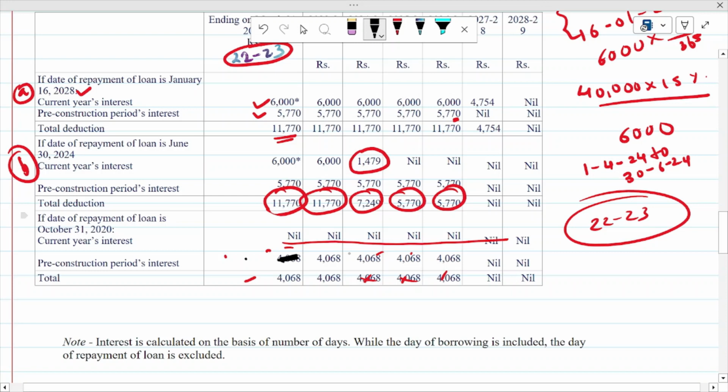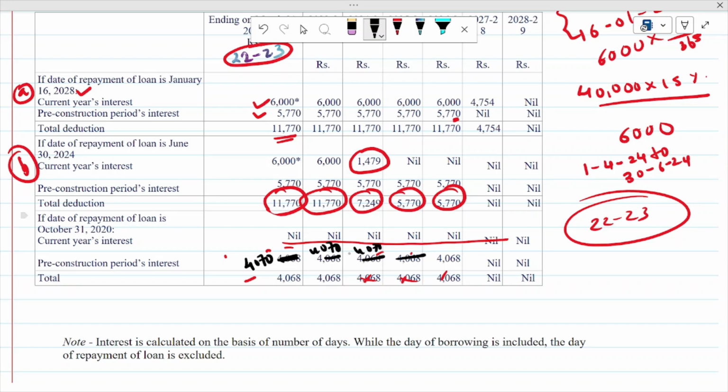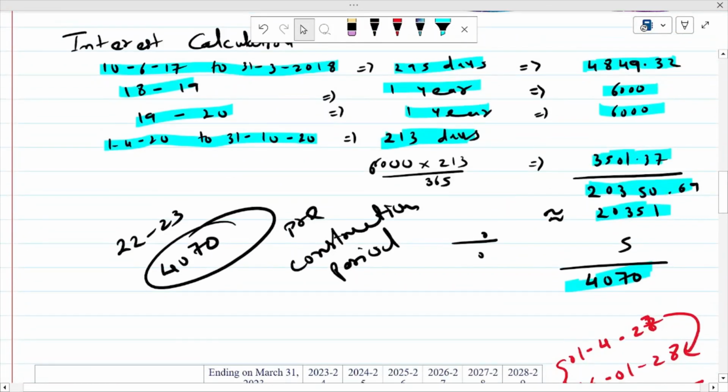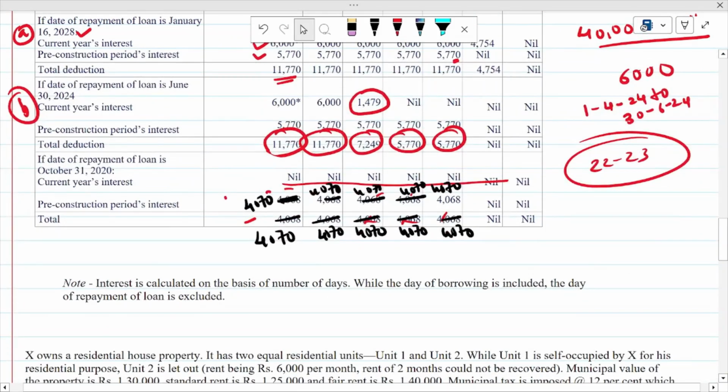So here we have to make a correction: 4070 in all the situations, and the total is also 4070 for 5 years. So that is the deduction that you are getting, and we will check this answer with the solution that we had made. Here our answer is 4070, so you will get a deduction of only 4070.